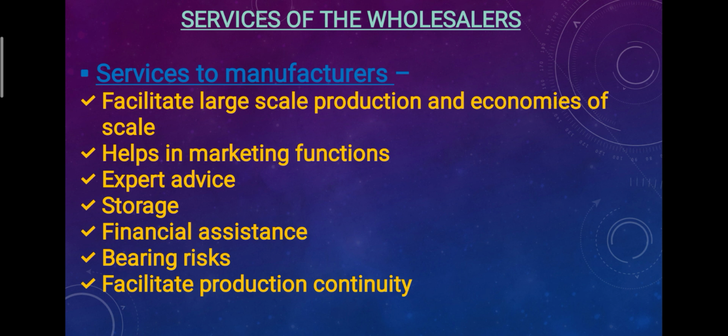So he will collect the information regarding products of the competitors, price of the product, etc. also, and he will give suggestions also sometimes regarding what kind of goods are required by the customer, what are the preferences of the consumers. All these things help the producers or the manufacturers to improve their production, to control their production as per the requirement in the market. So they provide expert advice to the manufacturers.